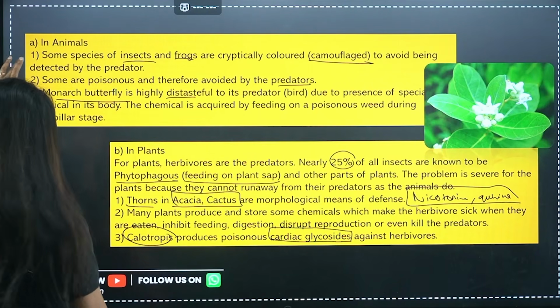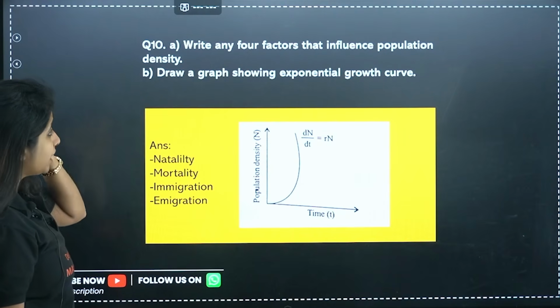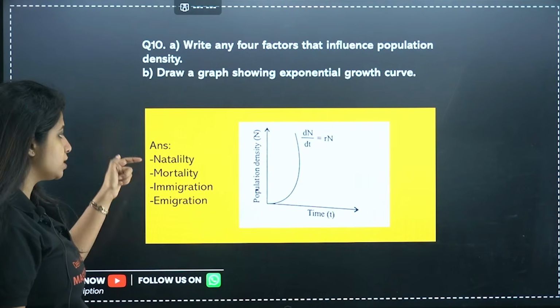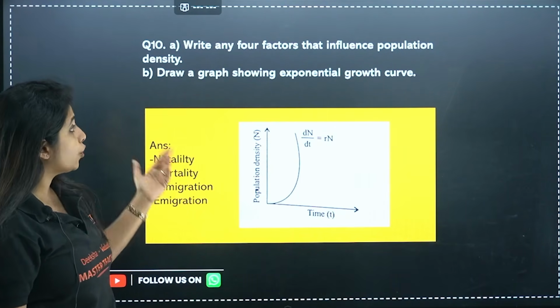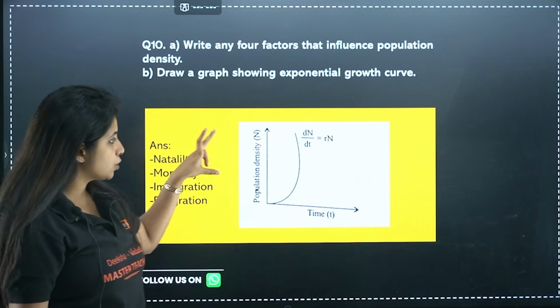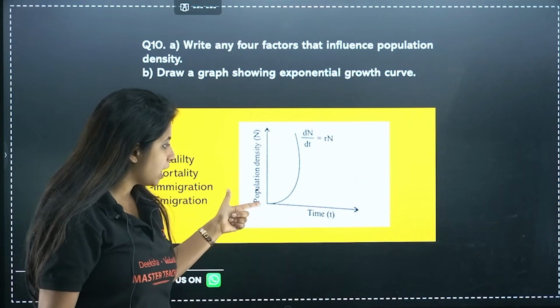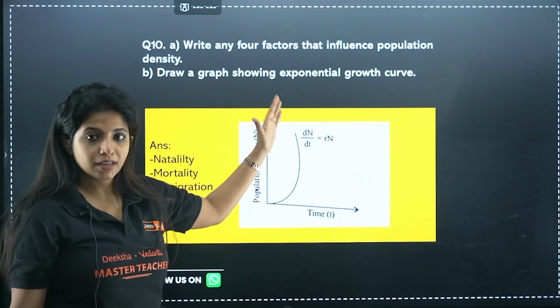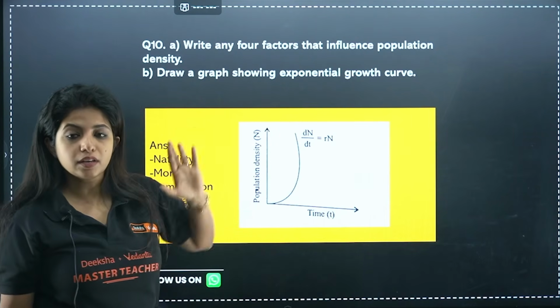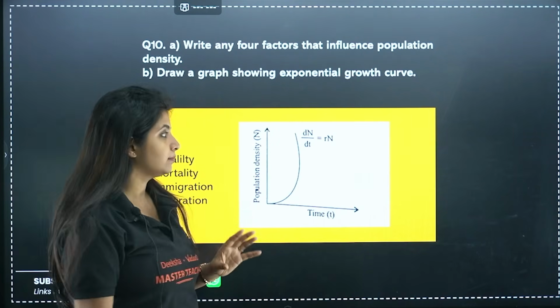Now, write any 4 factors that influence population density. We already studied about it. It is natality, mortality, immigration and emigration. Draw a graph showing exponential growth. So this is population density, this is time. And exponential growth, as I told you, is going to be slow and then it is going to increase. So dN/dt = rN is going to be your equation for this.